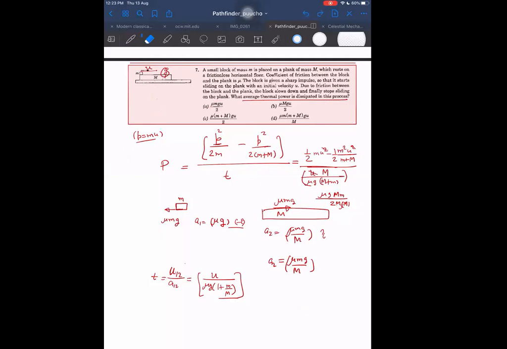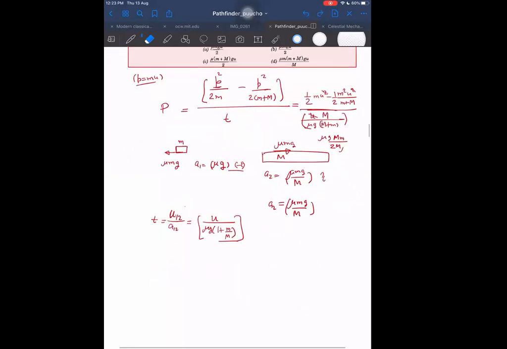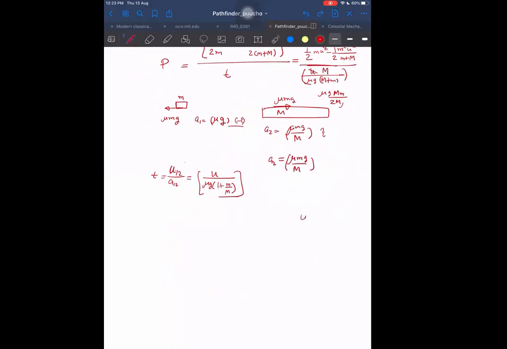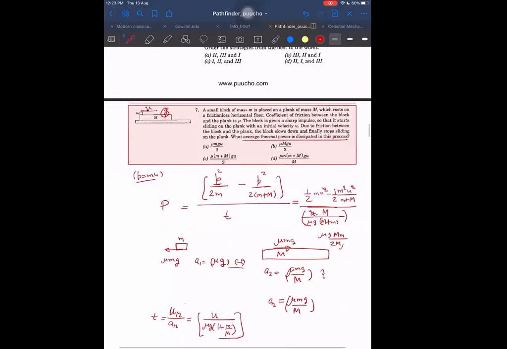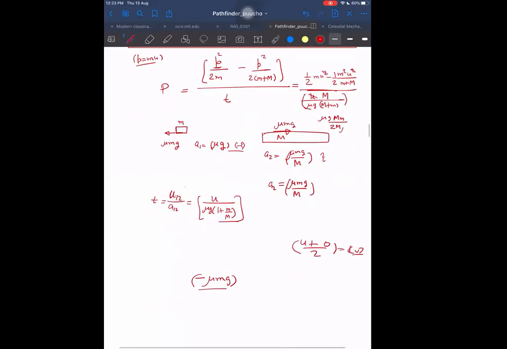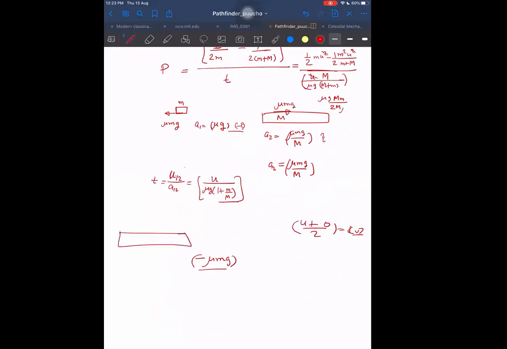Yes, sir. Correct. For uniformly accelerated motion, we can apply this formula: initial velocity plus final velocity divided by 2 is the average velocity. It is kinematics, sir. Now, what is the work done by the friction, mu mg? In which frame are we finding out the work done by the friction? In the frame of capital M. Why are we finding it in the capital M frame? Because in the capital M frame, it is easier to find out. Why? Because work is only being done by the friction on the upper block, but no work is being done by the friction on the lower block if I am finding from the capital M frame. So it becomes easier in the capital M frame, because the lower block remains stationary. Only work is being done on the upper block.